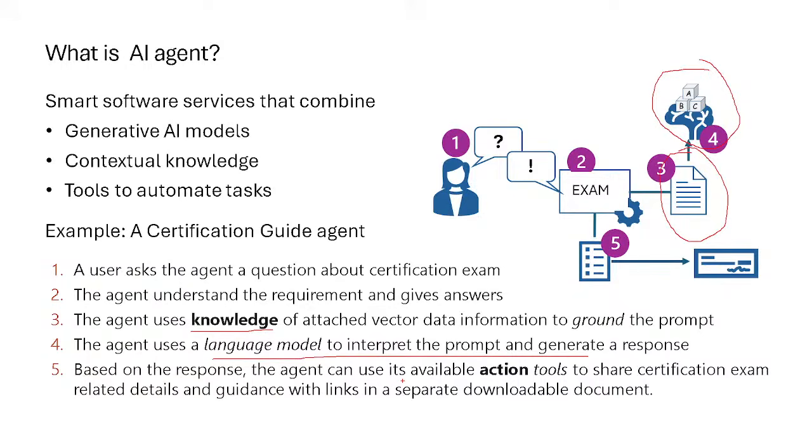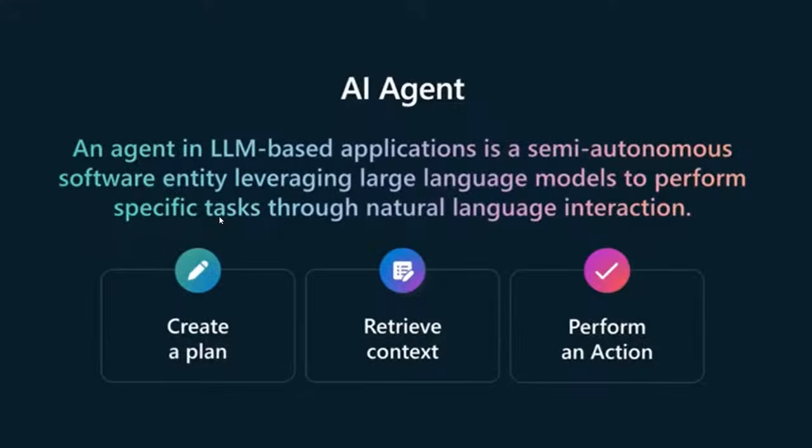If this part is done, the goal of that agent is not done. After providing proper answers, we also want that our agent is going to associate with some kind of automated task. And that is where action tools are coming into the picture. Based on the response, we want that my agent is going to take some action also. For example, if user is asking for one specific certification exam related questions, then all the details of that particular exam, this agent is going to combine, and based on that is going to make that data available in a separate downloadable document so that user can download that document and they can use that thing. This whole configuration is what we are going to create with the help of agent.